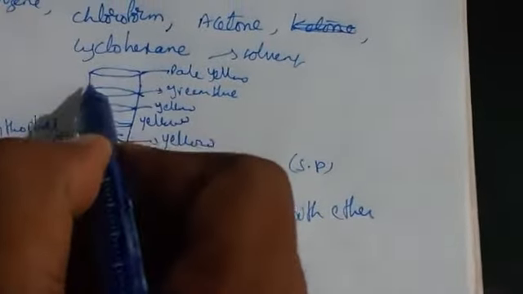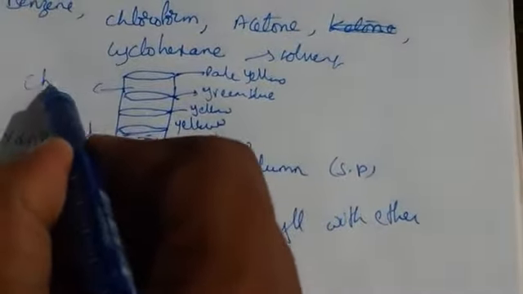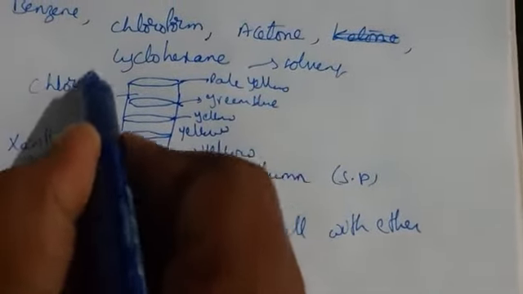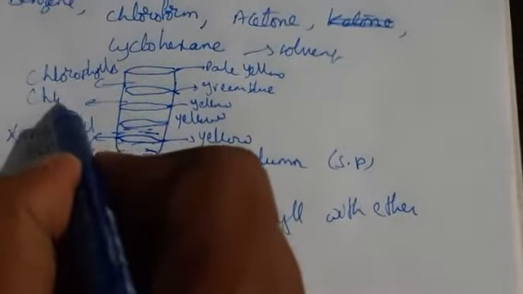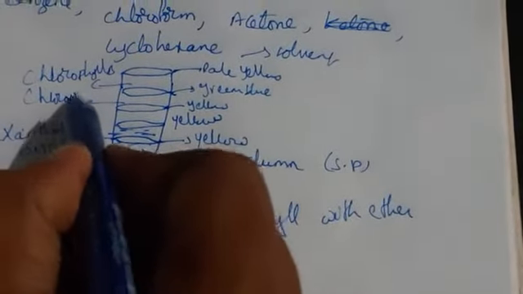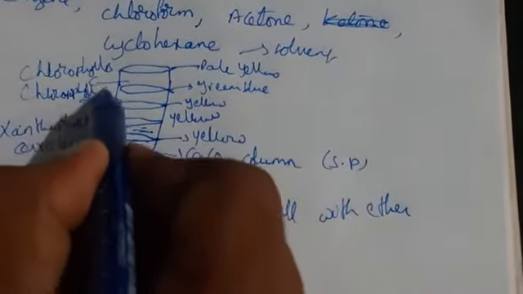One consists of chlorophyll B, and this one consists of chlorophyll A. These two are the components we are going to separate.